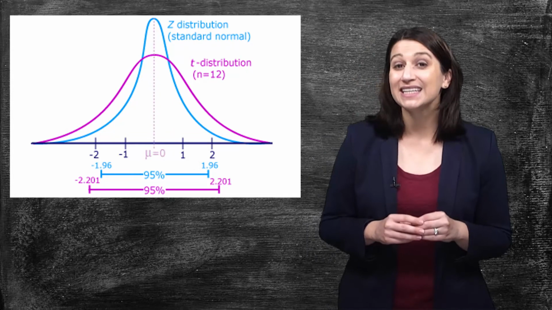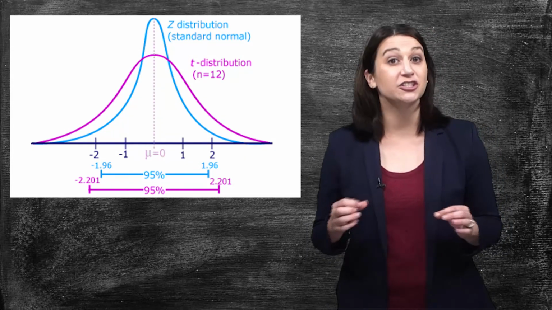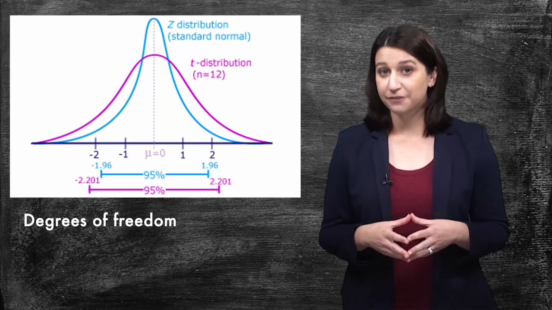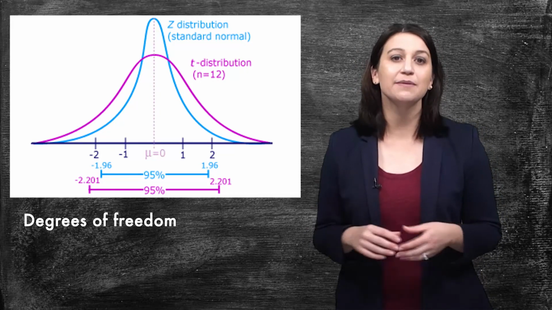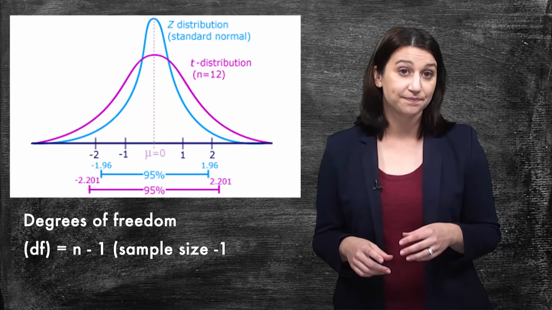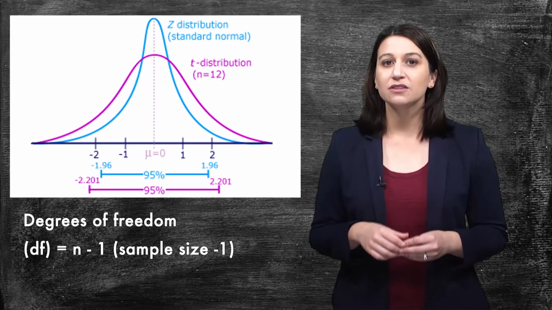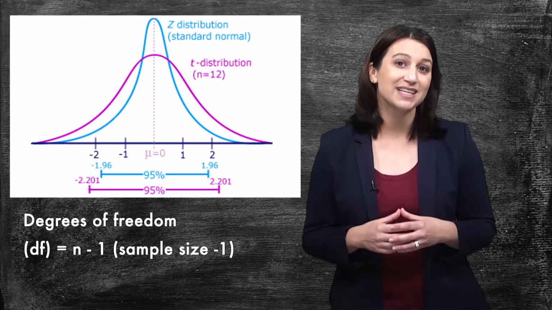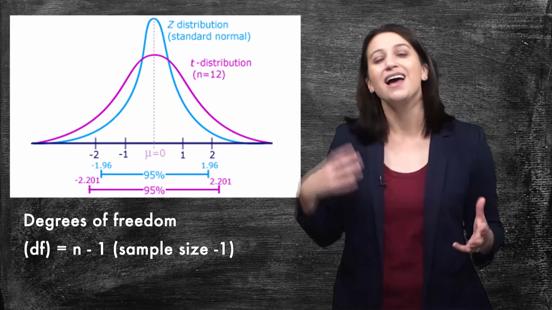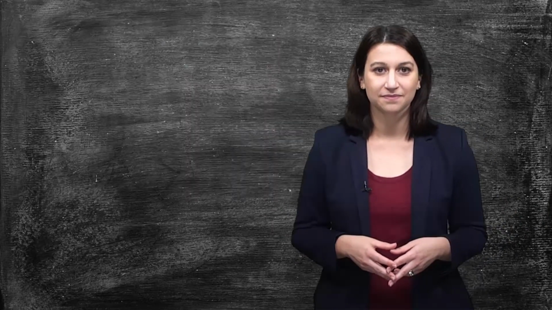Specifically, we say that the t-distribution shape depends on something called the degrees of freedom. The degrees of freedom is a parameter that is calculated typically by taking the sample size minus 1. So, if we know the size of our sample and subtract 1, we can look up the probabilities for corresponding t-statistics for any sample mean, just like we could with our z-scores. We will use this t-distribution to help us run several statistical tests. Gossett's work, published under the pseudonym Student, allows us now to make more accurate conclusions from even small samples of data.